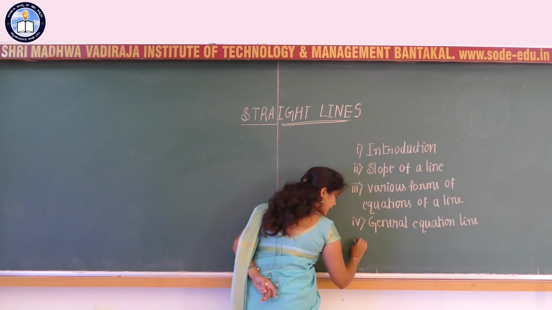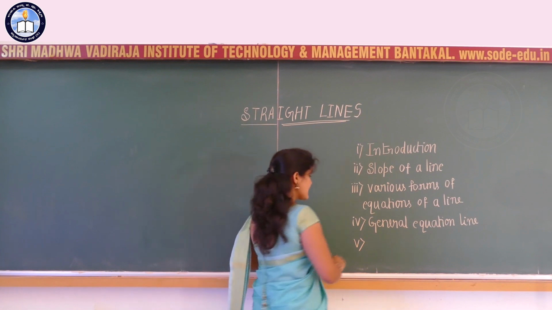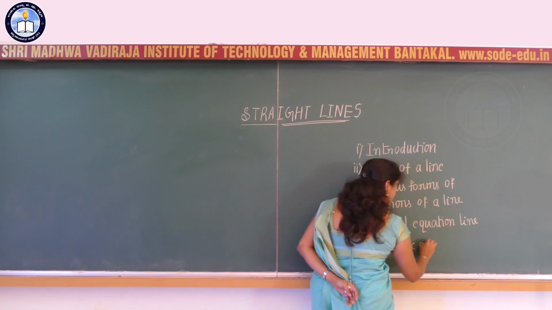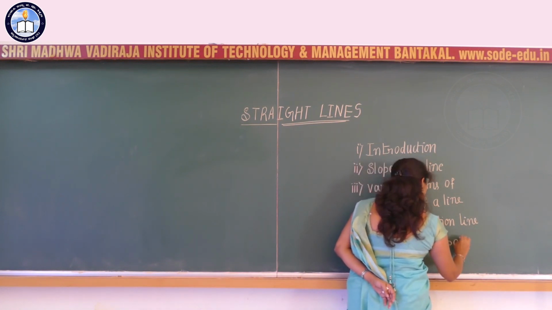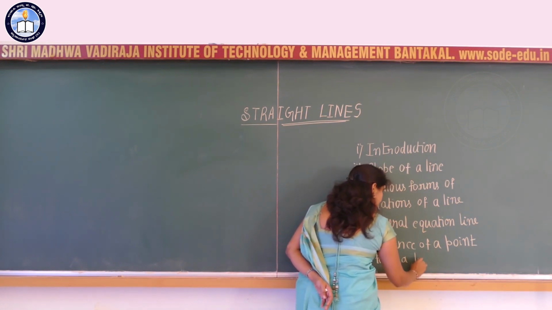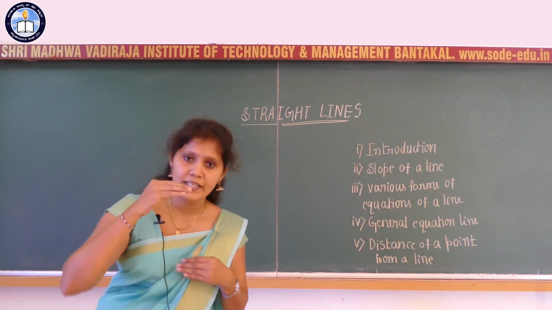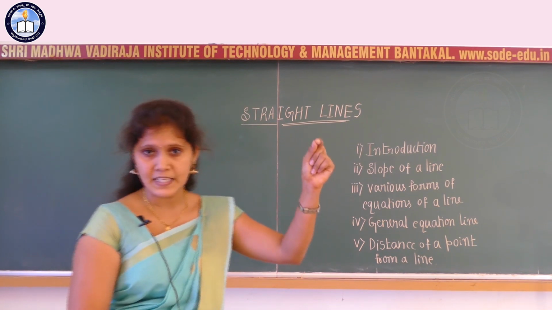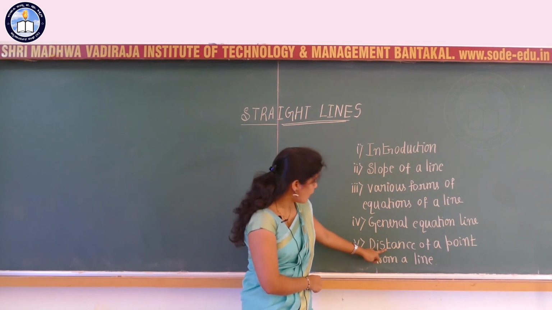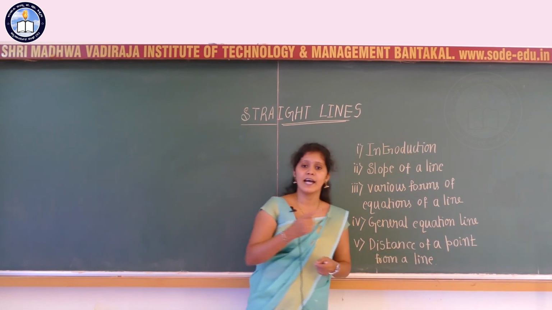And as the fifth part, or the last concept of this straight lines chapter, we will see how to find the distance of a point from a line. We need to find the formula to find the distance between a point and a line. That is, one point is given and one line is given. That line will be given in the general form, and we will study the formula to find the distance between the point and the line.